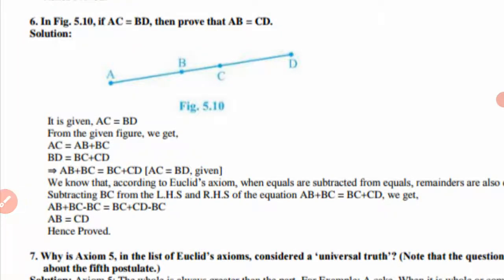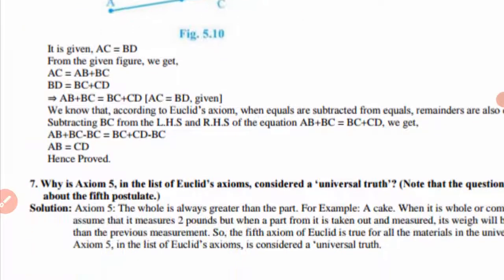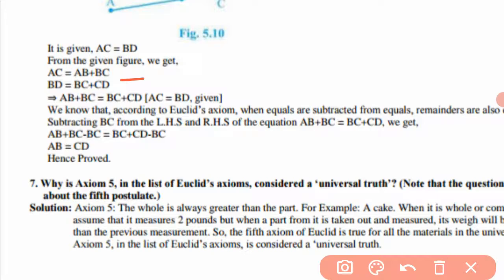Now in this figure we have AC equals BD. We have to prove that AB equals CD. From the given figure we get AC equals AB plus BC, and BD equals BC plus CD. Now adding these, AB plus BC equals BC plus CD.